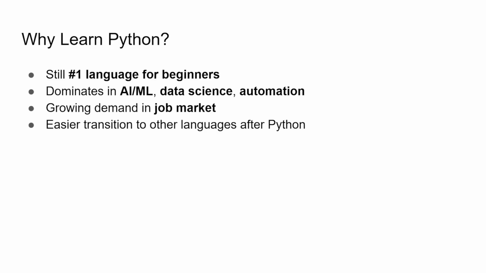So Python is still the easiest learnable language and very good for beginners. It can be used to develop AI or machine learning apps or backend apps using Django and also useful for data science and automation. It has a very growing demand in the job market, and it is very easy to transition from other languages like Java or C++ into Python.